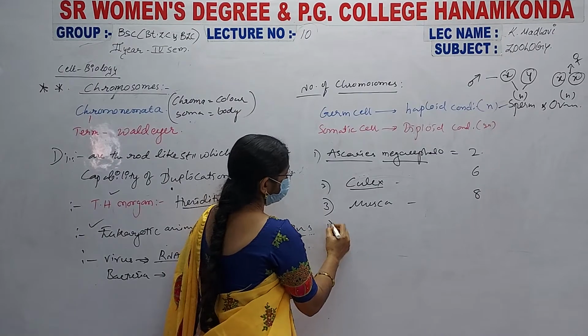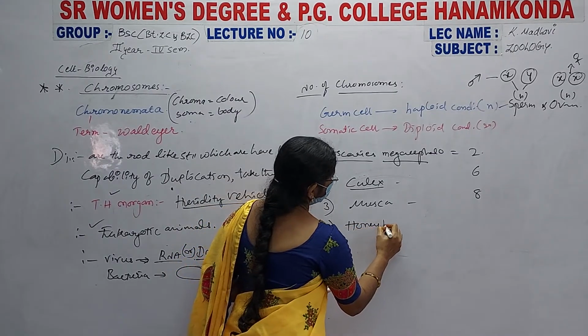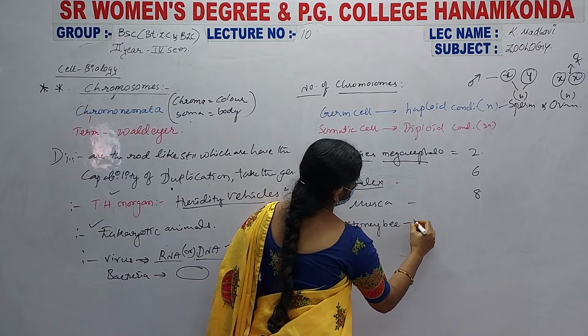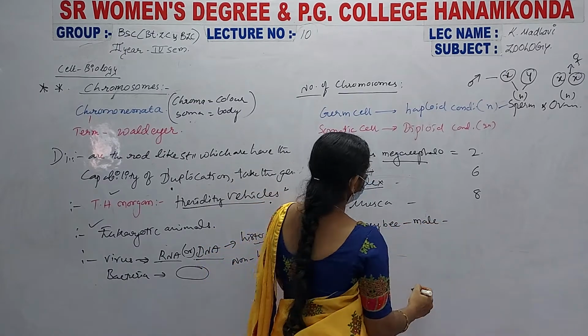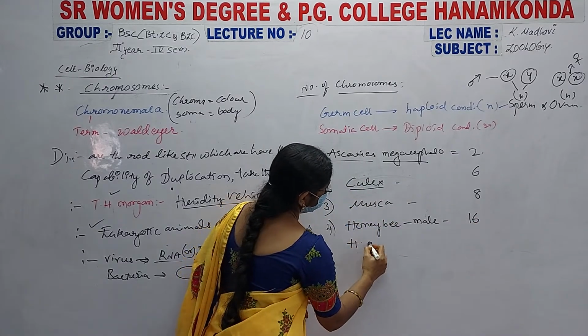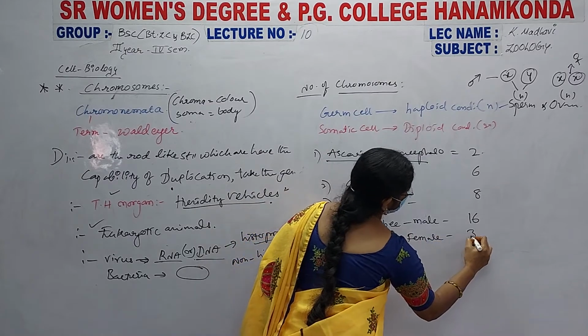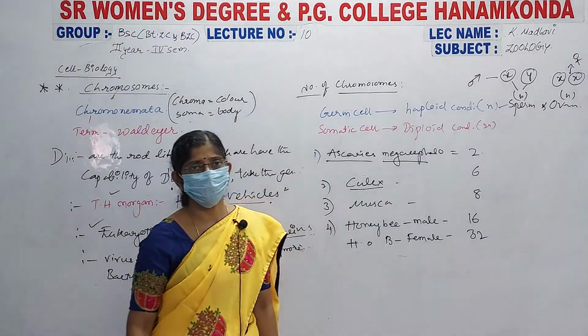And next, honeybees: the honeybee male has a chromosome number of 16, whereas the honeybee female consists of 32 chromosomes.